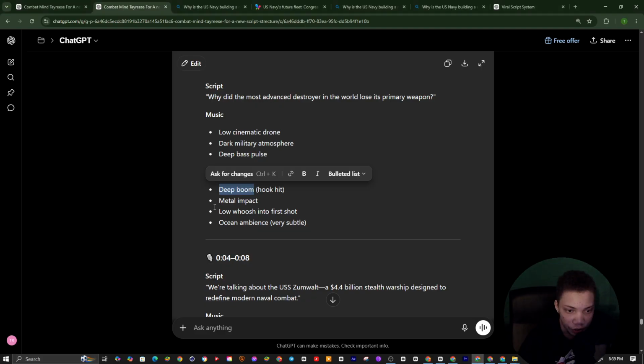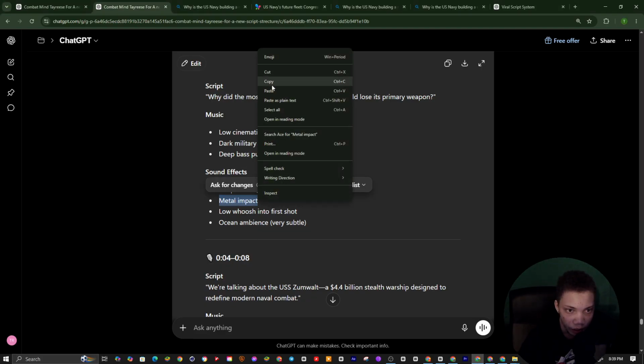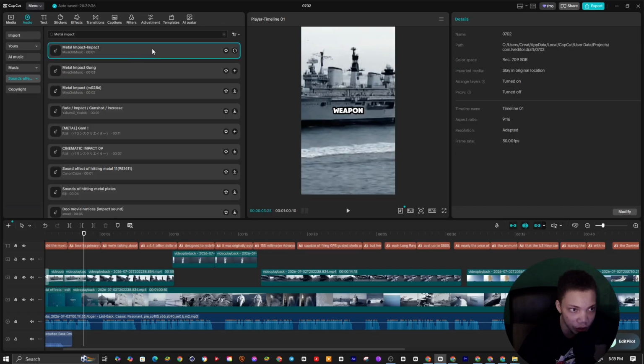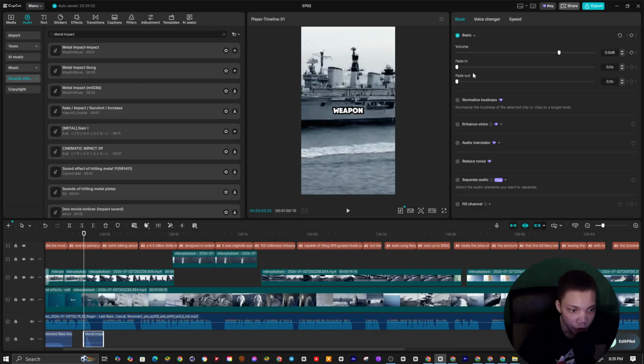Alright, so what we want to do is go to Metal Impact, and we want to copy this. We want to go to here, Metal Impact. So it's right here for the sound effects part. You want to make sure you're adding sound effects just so it sounds way better. So we want to turn it down a bit. Yeah, that's too loud. So this will be good.